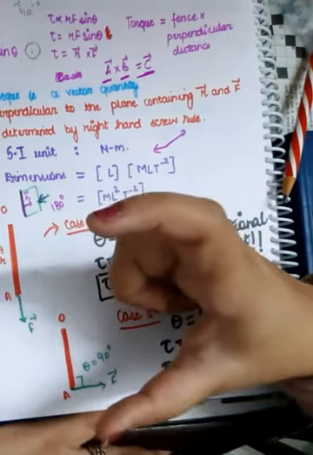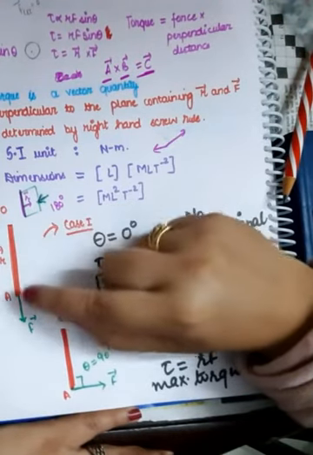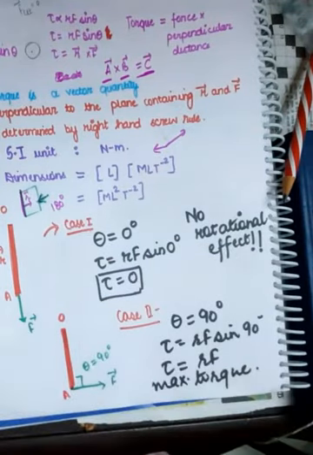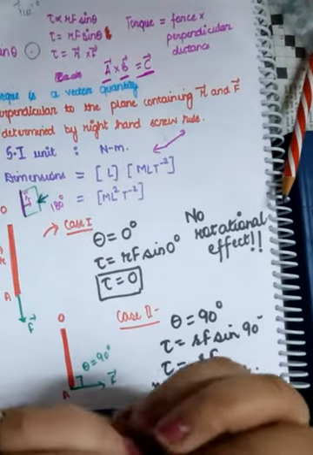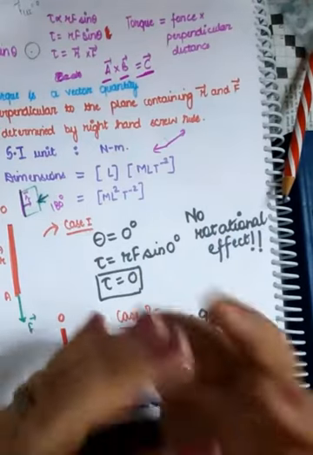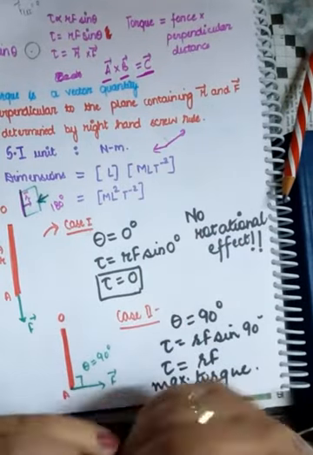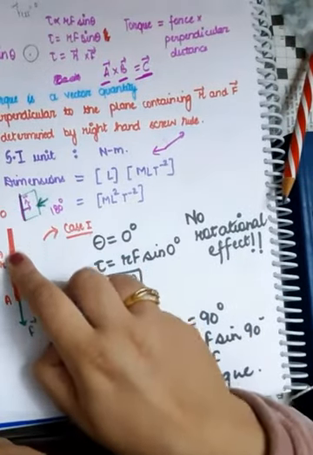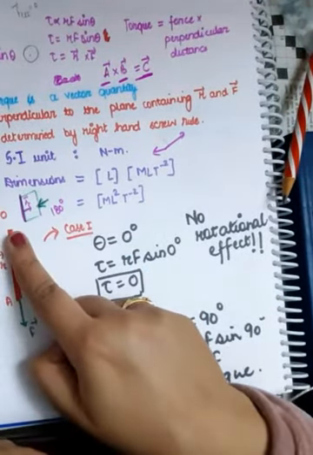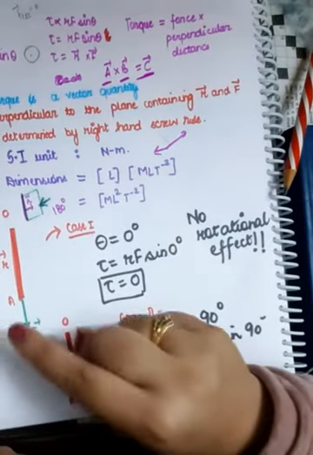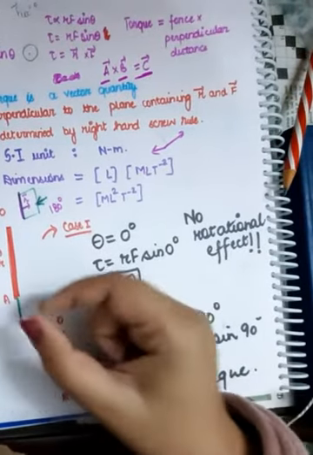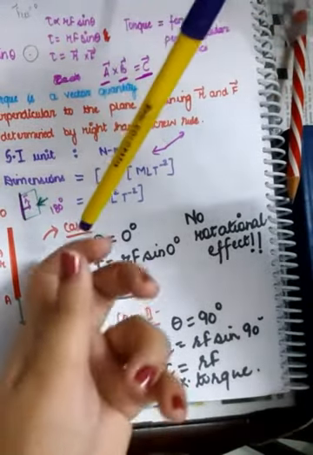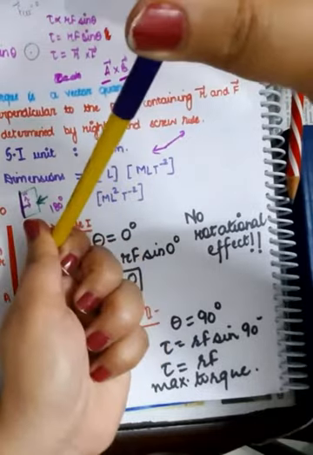Suppose you have a rod. That rod is OA. Now I am going to apply the force on this rod in different directions, and ultimately I am going to see how the rod will rotate. Suppose the rod is suspended from point O, right? And in case number 1, I apply a force over here. This is the rod and I am applying the force in this direction.